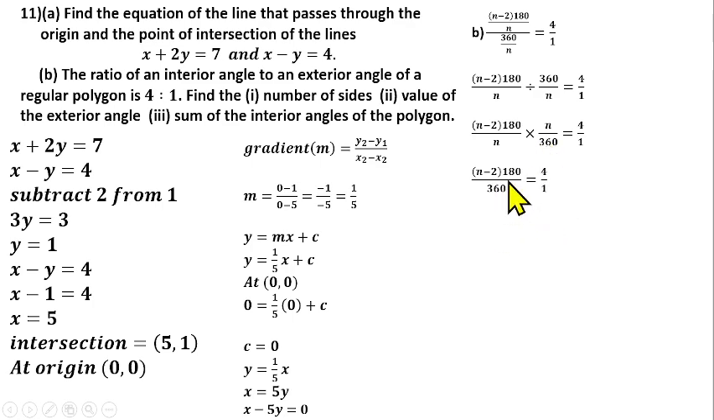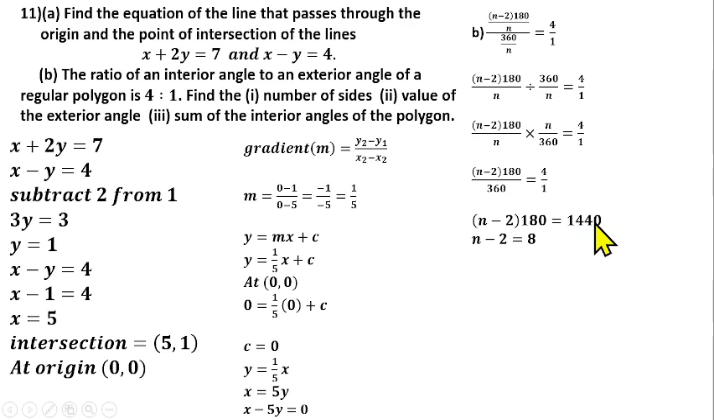180 can go into 360 here, but nevertheless, you can cross multiply here. One will multiply this, and 4 will multiply 360. 4 times 360 will give us 1440. Then from there, divide both sides by 180.